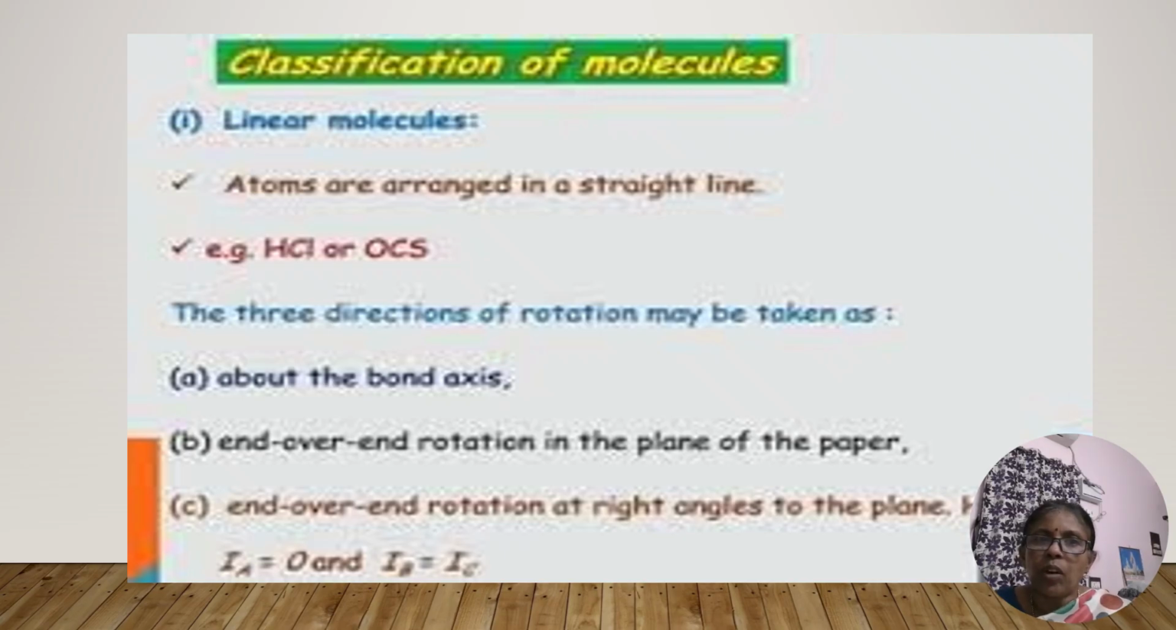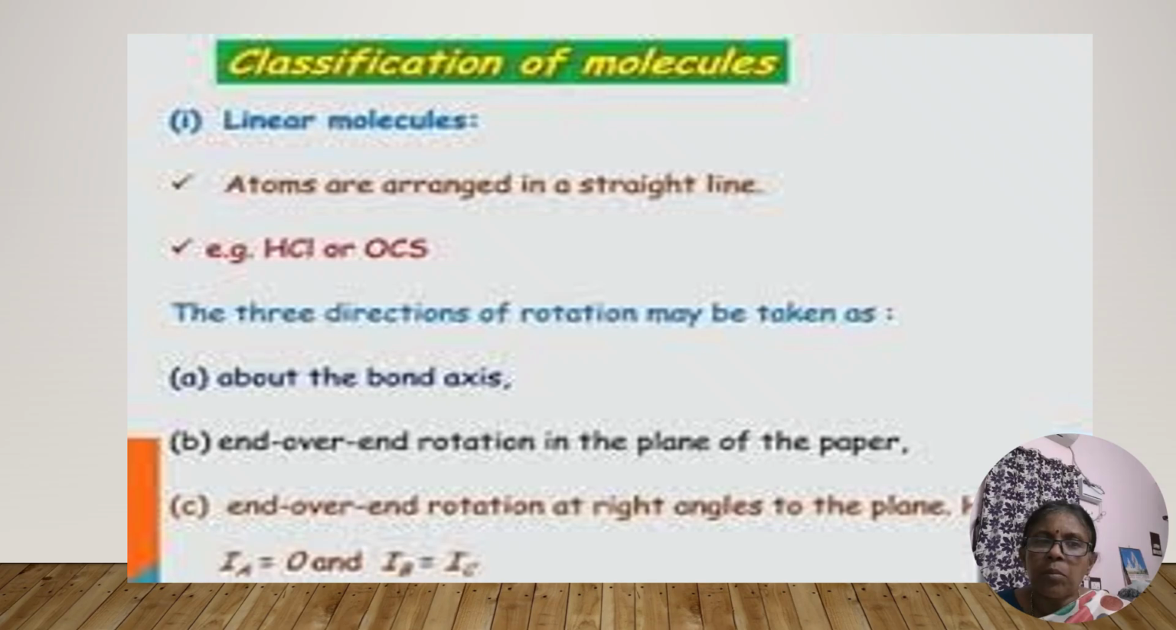Classification of molecules. For the linear molecules, as you all know, atoms are arranged in a straight line. The example might be HCl or OCS. Three different kinds of rotations are possible in this kind of linear molecule. The first is rotation about the bond axis. The second is end over end rotation in the plane of paper. The third one is end over end rotation at right angles to the plane of paper. So there are three kinds of rotations possible in the linear molecule.